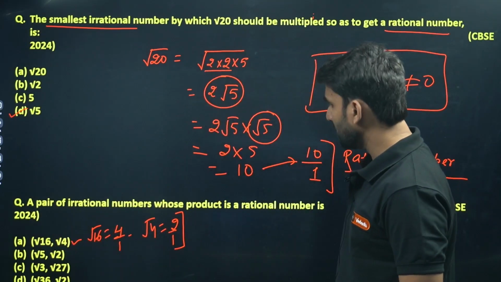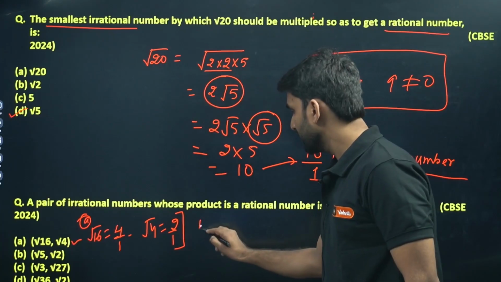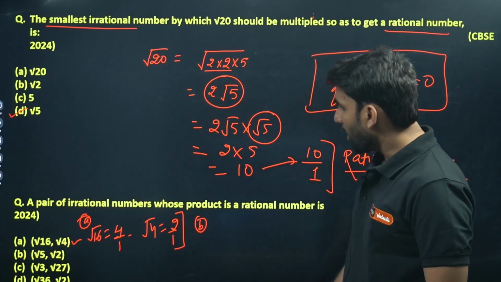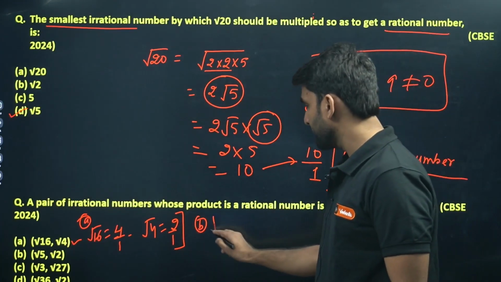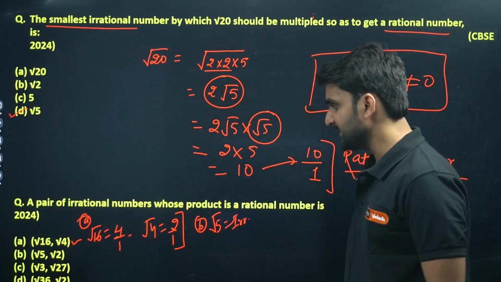This was option A, and now we are going to talk about option B. Option B is under root 5. Under root 5 is perfectly an irrational number.